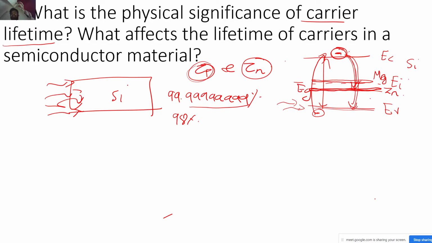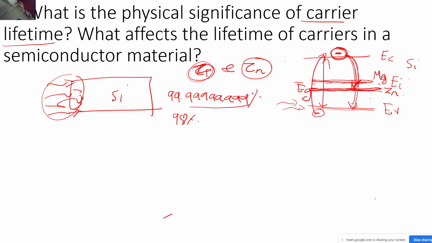There is now more probability that the electron will recombine quickly, because there are levels to fall into within the forbidden energy band gap itself. And if my recombination rate is more, the lifetime of the excess carriers generated by shining the light will be reduced.